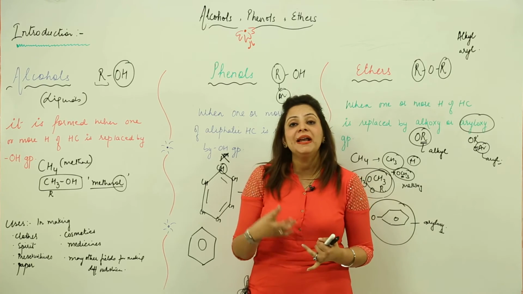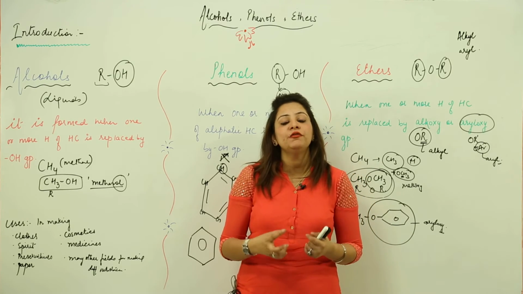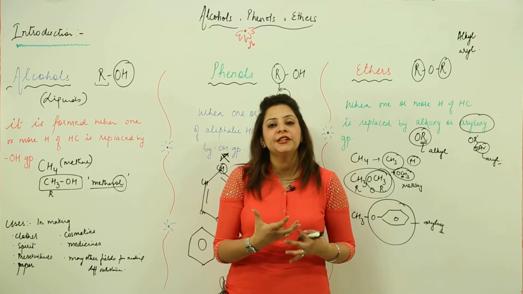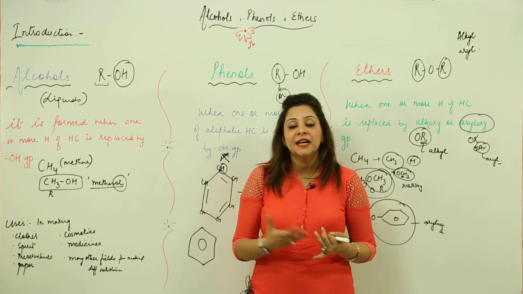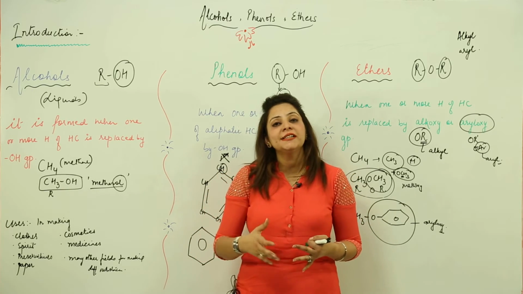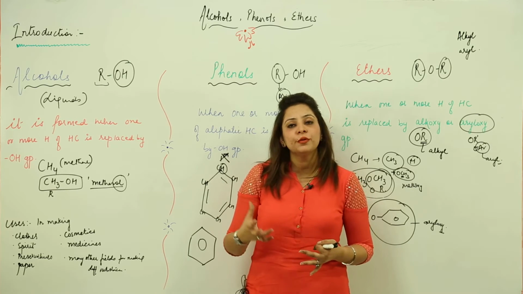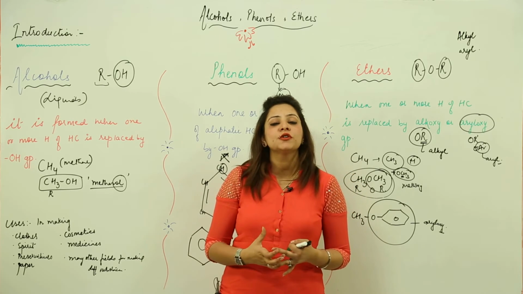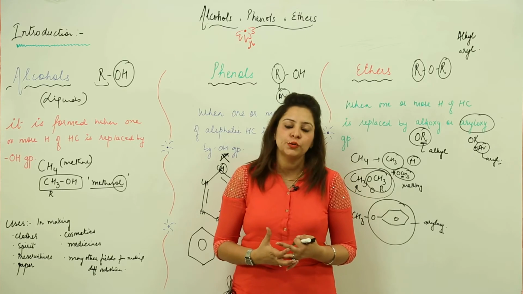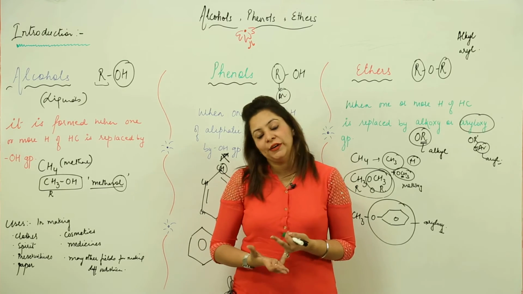And you know that the medicines which we use are mainly formed of these compounds, when they have alcohol, phenol or ether as one of the constituents. So that means they are used in the medicinal industry as well. Moreover, the preservatives that we use to preserve certain substances also have alcohol, phenol or ether or either of them as a constituent. So that means again it is very important.